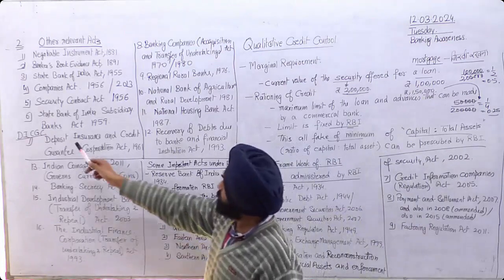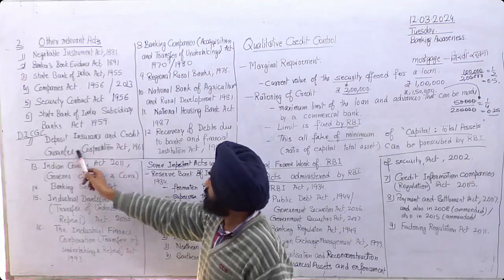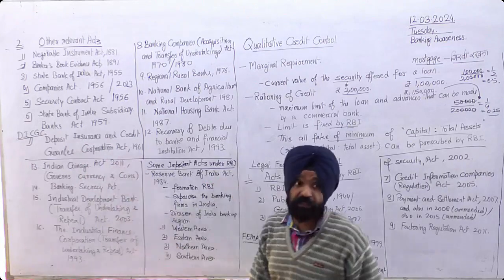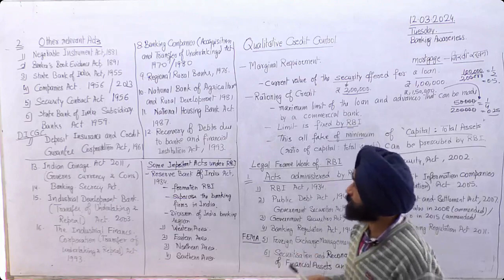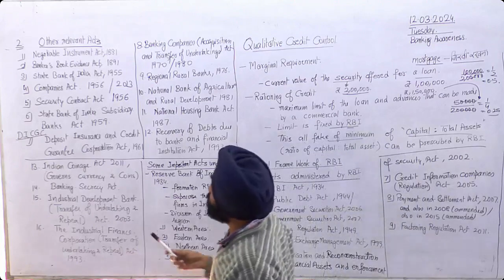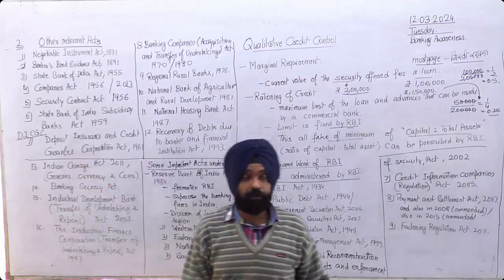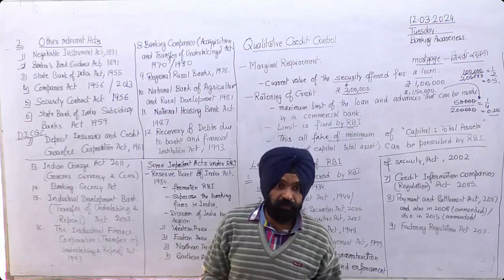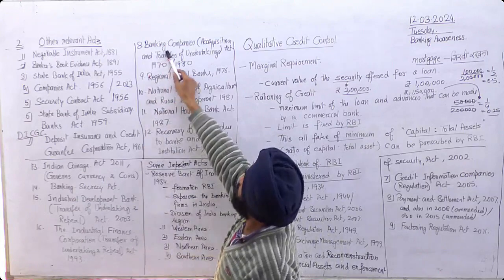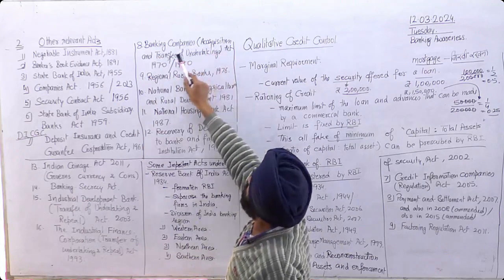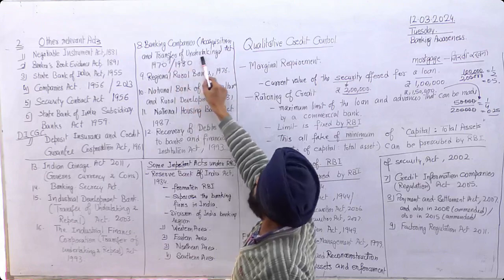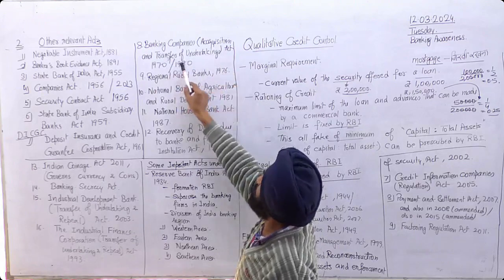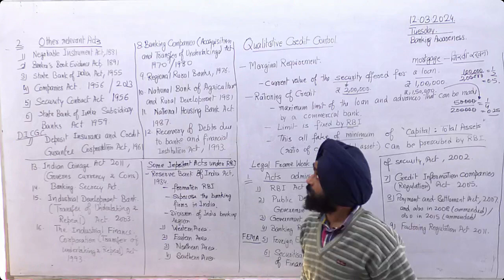So, the Deposit Insurance and Credit Guarantee Corporation Act 1961. Under this act, our deposits are insured up to rupees 1 lakh. And after that, the Banking Companies Acquisition and Transfer of Undertakings Act 1970. Then further it is in 1980.